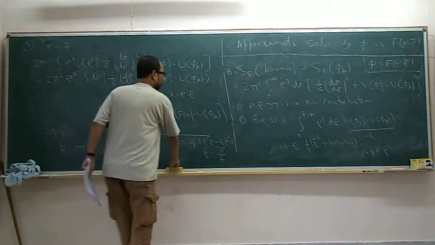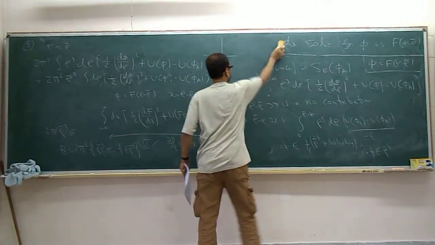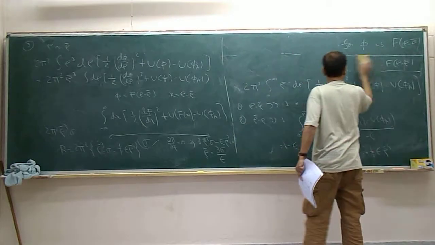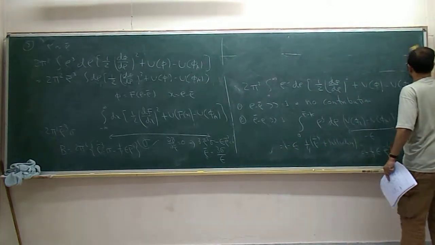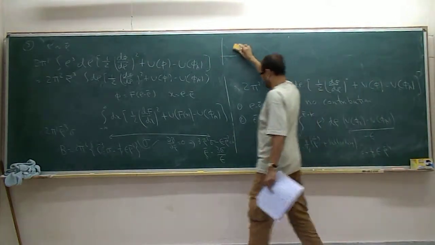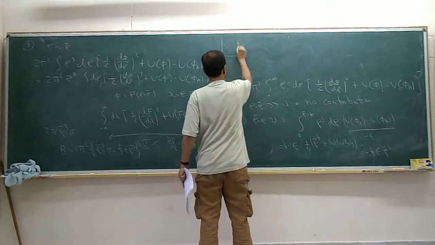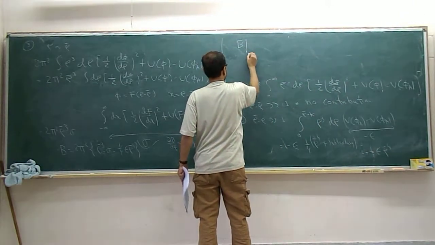So B we can calculate now, B at the extremum.